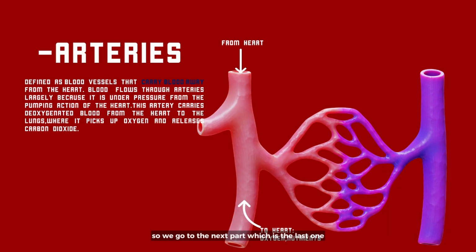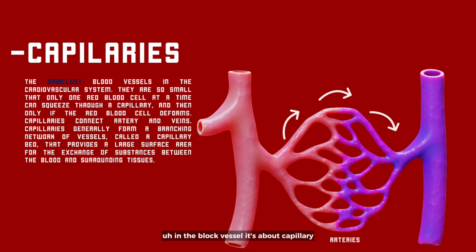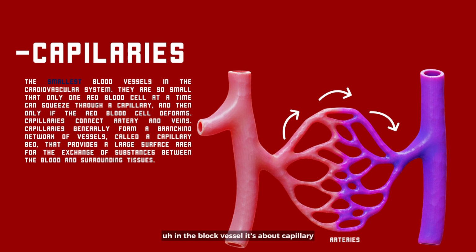So we go to the next part, which is the last one in the blood vessels. It's about capillaries. A capillary is the smallest blood vessel in the cardiovascular system. They are so small that only one red blood cell at a time can squeeze through a capillary, and then only if the red blood cell deforms. Capillaries connect arteries and veins. Capillaries generally form a branching network of vessels called a capillary bed. They provide a large surface area for the exchange of substances between the blood and surrounding tissue.